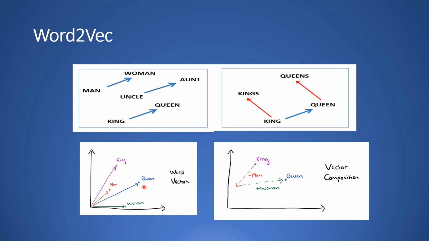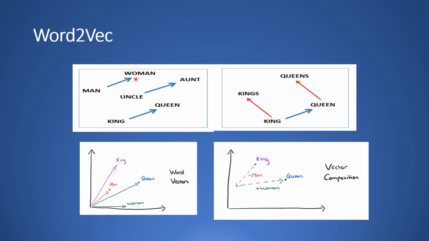Now, on these vectors, they did a vector composition operation. For example, they took the vector of king, subtracted the vector of man, then added the vector of woman. They got a resulting vector which is very close to the word vector of queen. In this way, it is able to capture the gender relationship between king and queen.